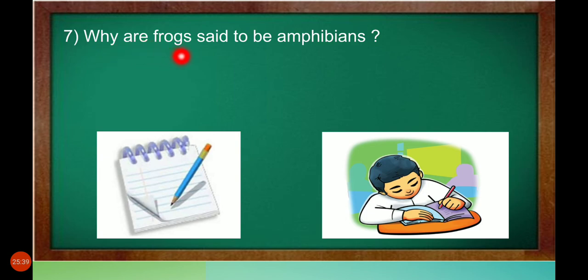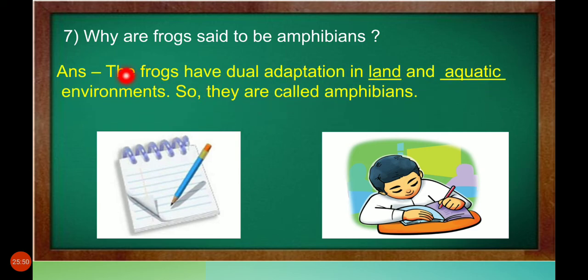Why are frogs said to be amphibians? The frogs have dual adaptation. Dual means two. Adaptation means living. Dual adaptation in land and aquatic environments. It will live on land as well as in water. So they are called amphibians. Frogs can live both on land and in water. Students, are you making note of everything? Very good.